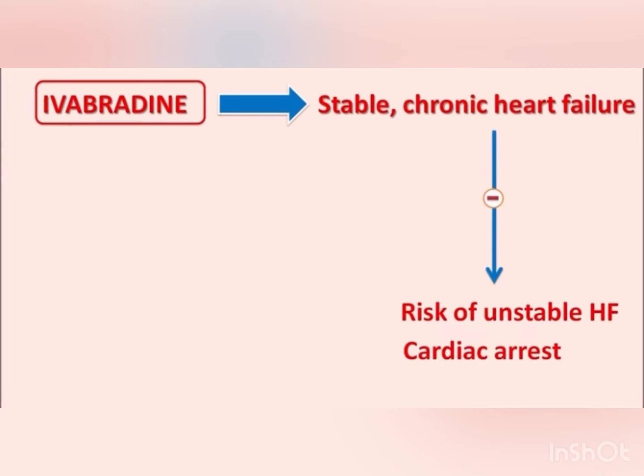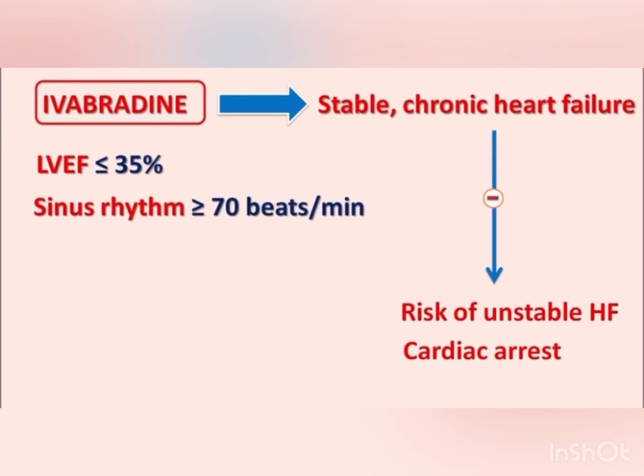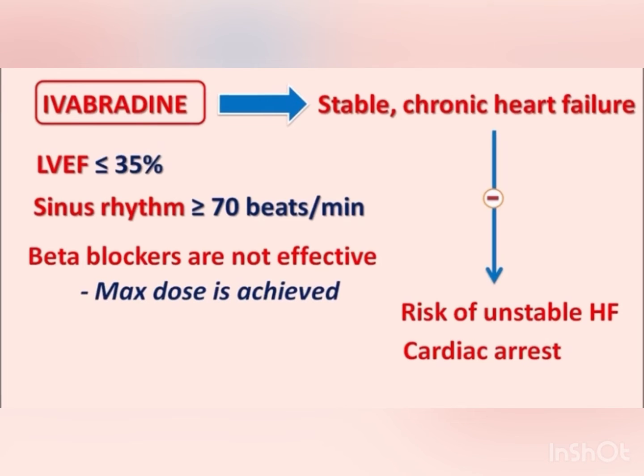Particularly, this drug is useful in patients who have left ventricular ejection fraction less than or equal to 35% and sinus rhythm with heart rate greater than or equal to 70 beats per minute, and in those patients where beta blockers are ineffective. For instance, if a patient is given beta blockers and the maximum dose is achieved but heart rate is still not controlled, in such patients ivabradine can be given.